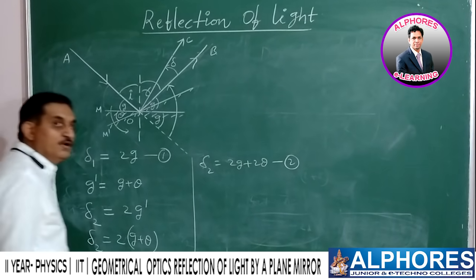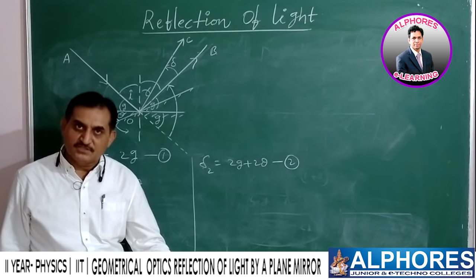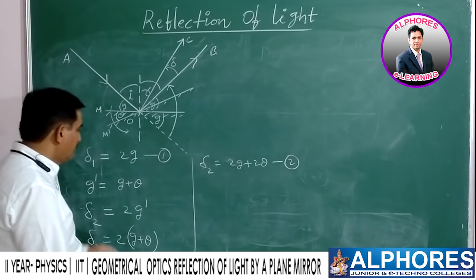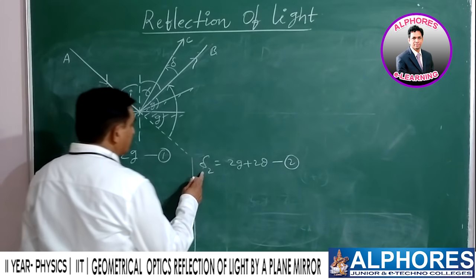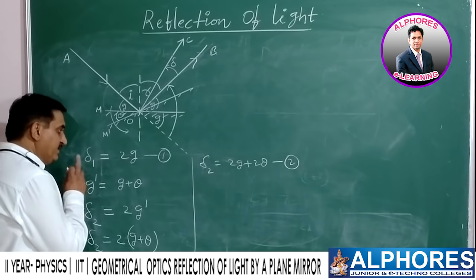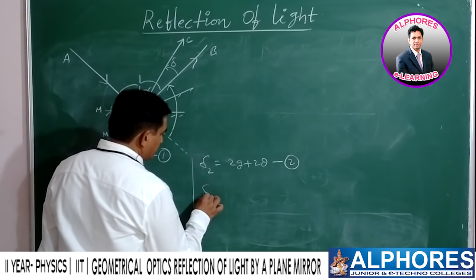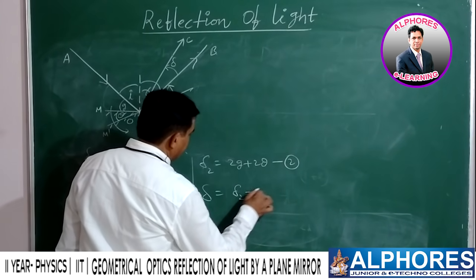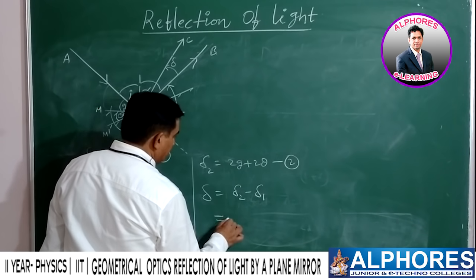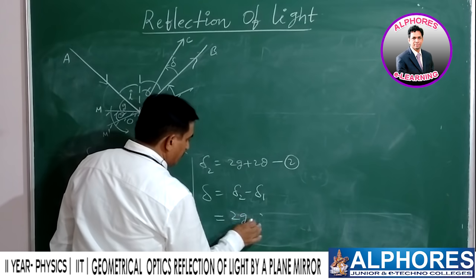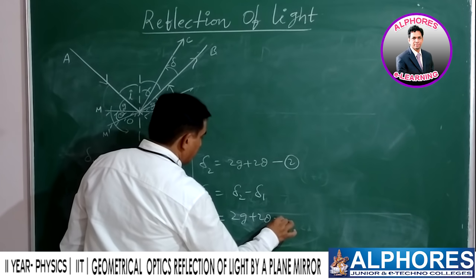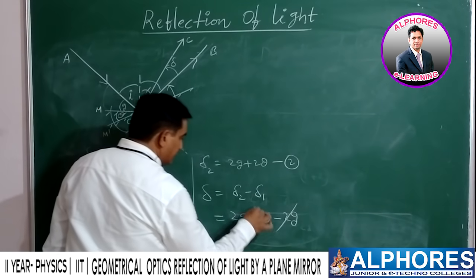Equation 2. What is the net deviation, net deflection, from initial and final? Final deviation is there, initial deviation is there, so net deflection is equal to final minus initial deviation. You will get 2 theta plus 2G minus 2G, which gets cancelled.